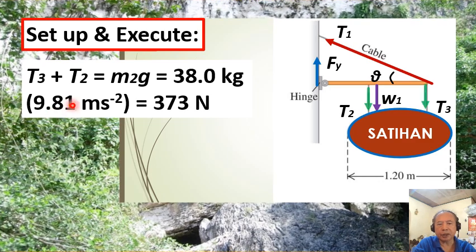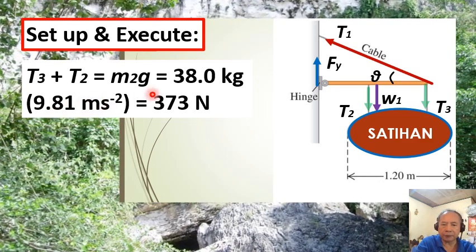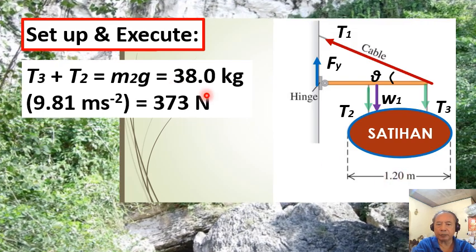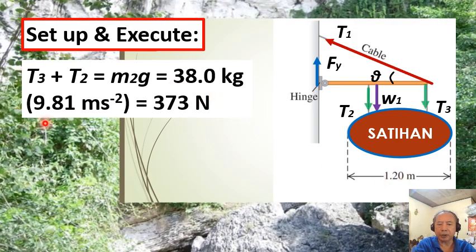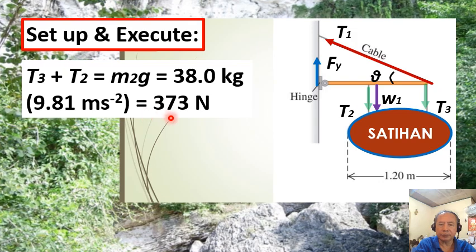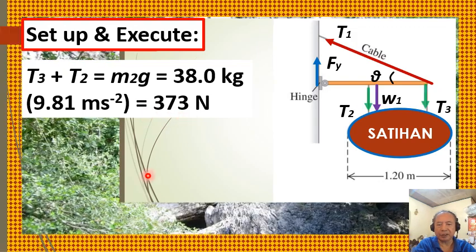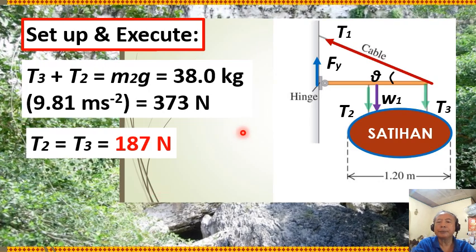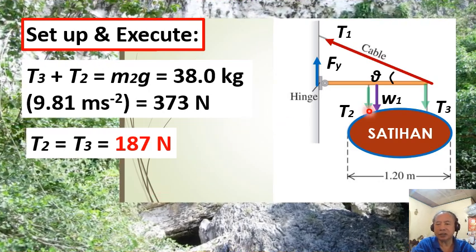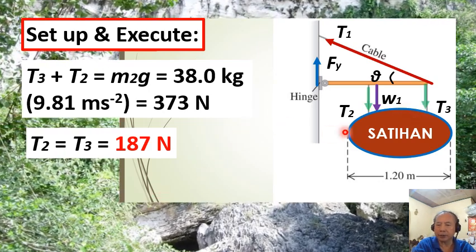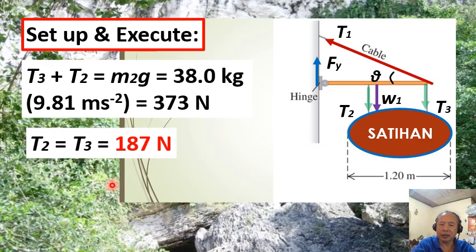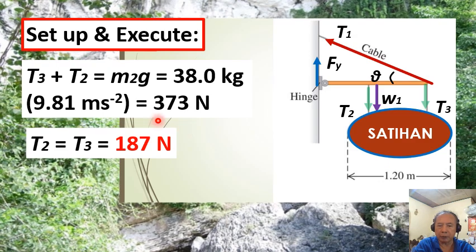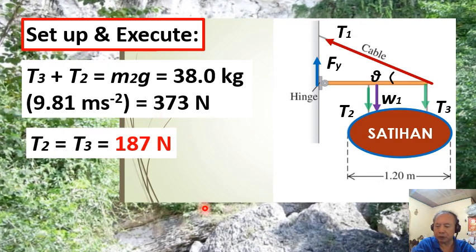The sum of T3 and T2 is in fact equal to the weight of the sign, that is 38.0 kilograms times 9.81 meters per second squared, which is 373 newtons. We also emphasize that each of the tensions in the wires T2 and T3 has the same magnitude, 187 newtons, or one half of 373 newtons.